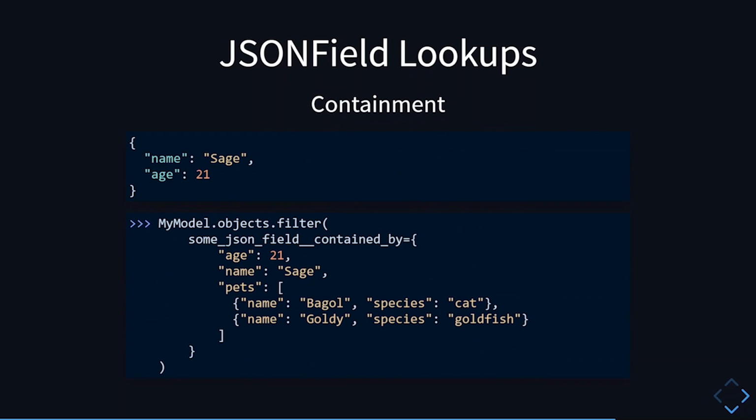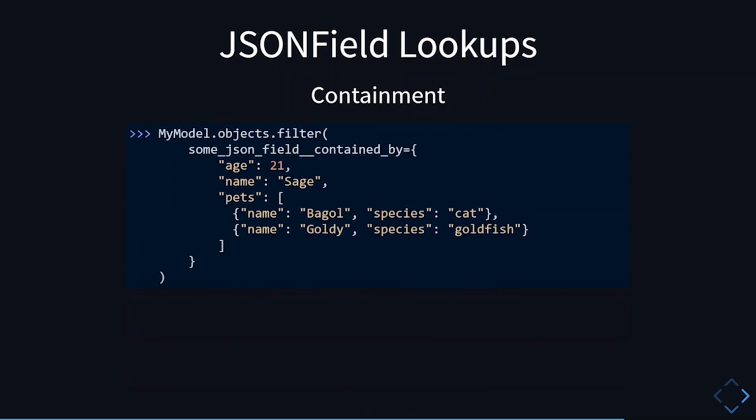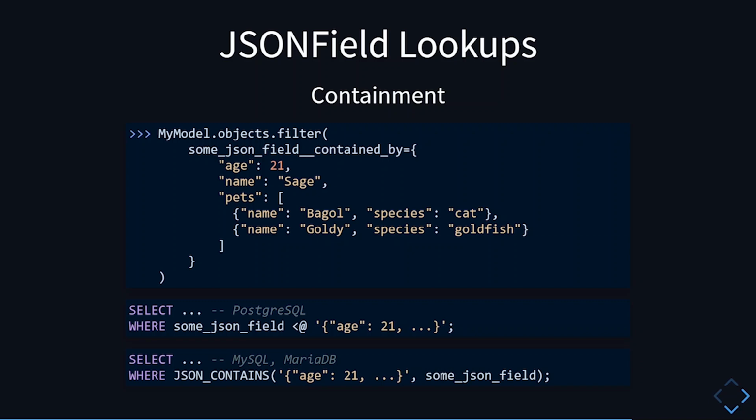And then there's also the contained by lookup, which is basically the inverse of the contains lookup. So instead of looking for supersets, we look for subsets. And this is implemented by using the reverse containment operator on Postgres. On MySQL and MariaDB, you just flip the arguments to the JSON contains function.